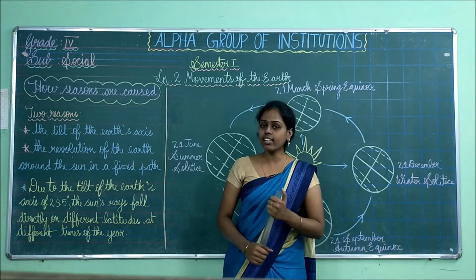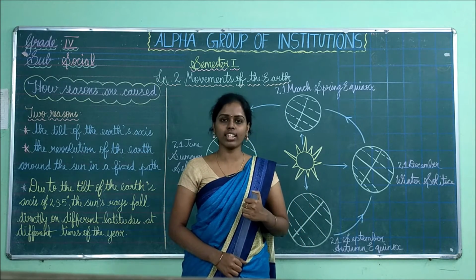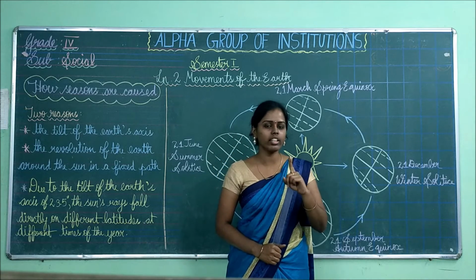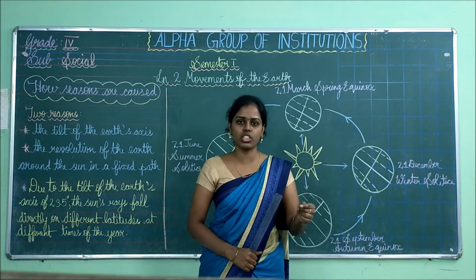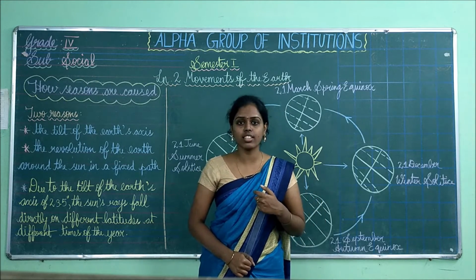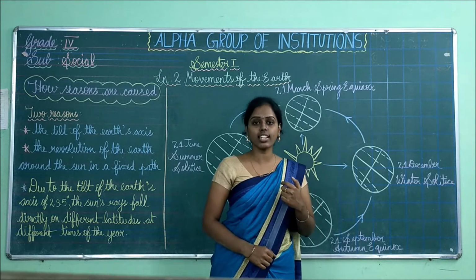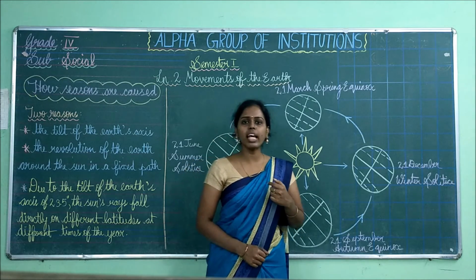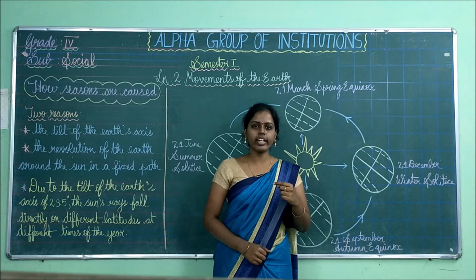Because of this revolution only, the seasons pass in a year. We will be getting different seasons in 1 year. Because of this revolution, the seasons change. I told you there are 365 days in a year, and the earth takes 365 days and 6 hours to complete one revolution. So we will be having only 365 days in 1 year.